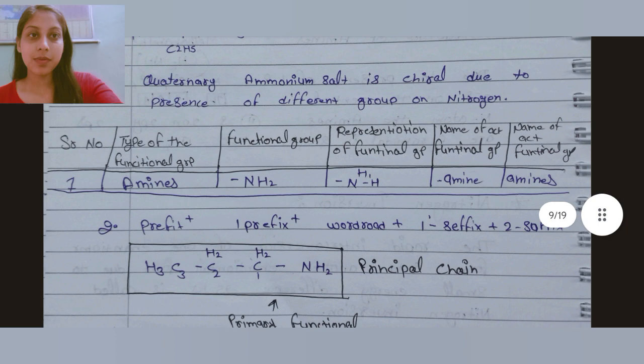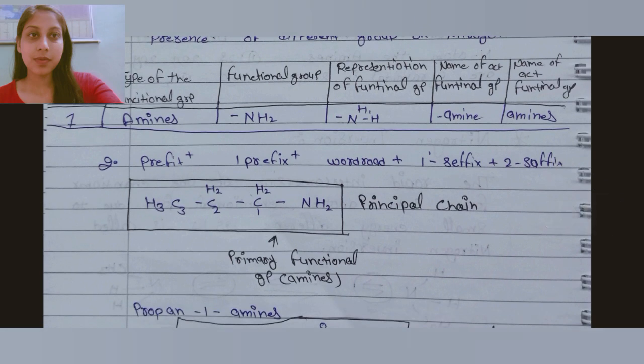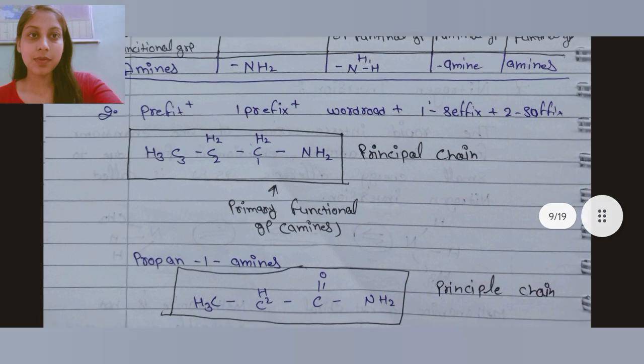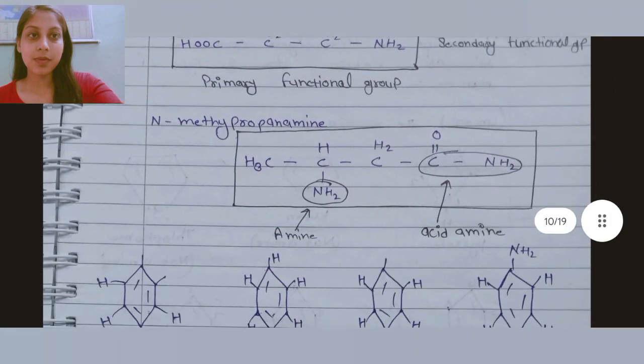Now the first type of functional group is amine. Functional group NH2, representation NHH. Name of the functional group: amine. Second, prefix. Now in the principal chain, what is there? Word root, 1 degree suffix, 2 degree suffix, 1 degree prefix, 2 degree prefix. This is nomenclature.